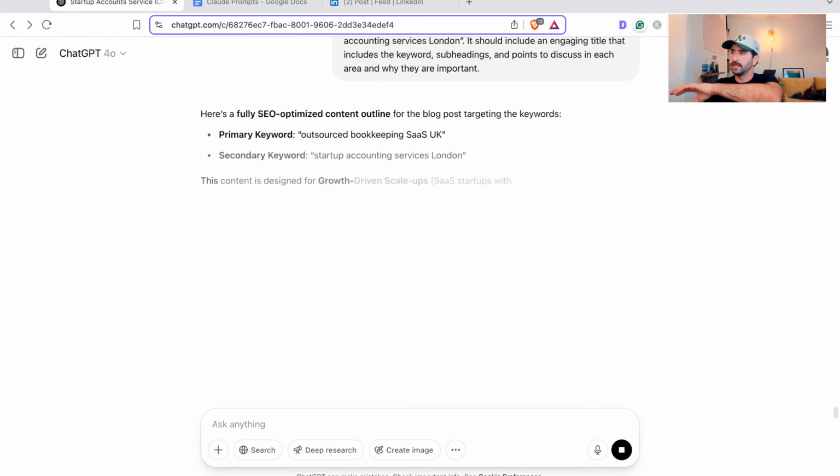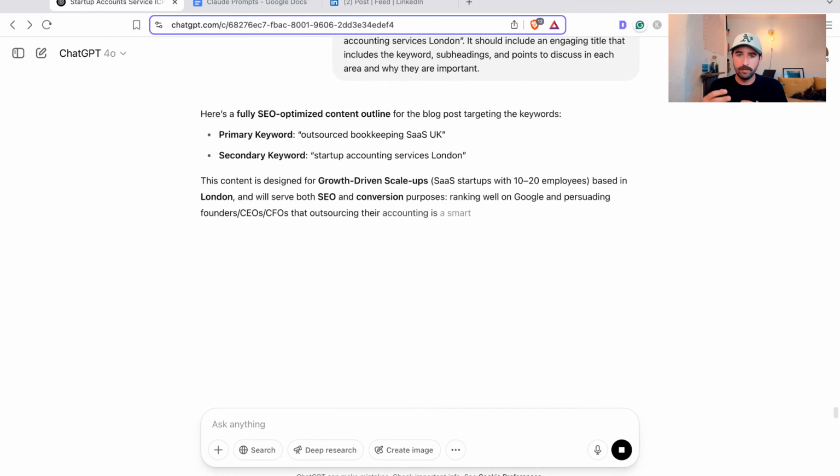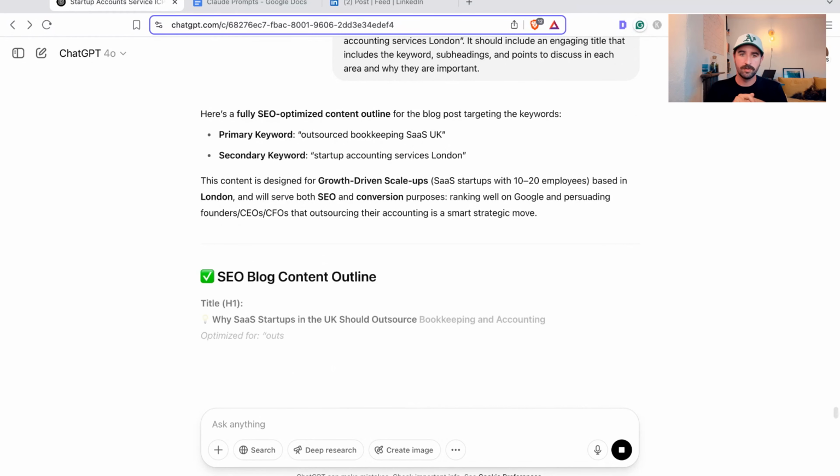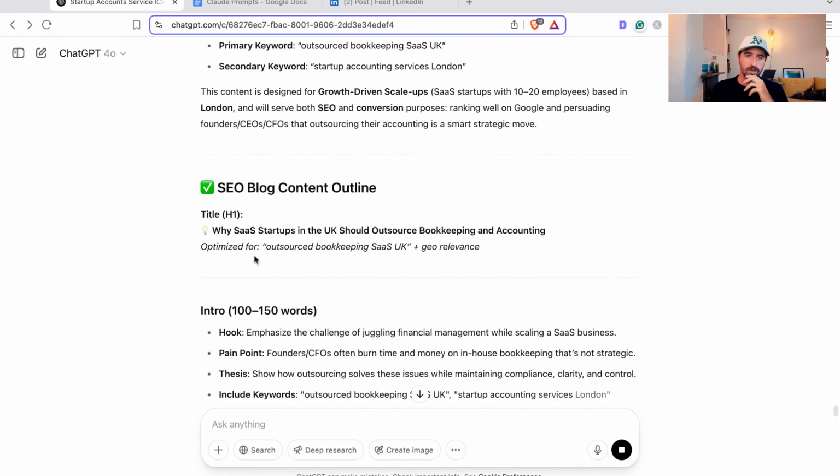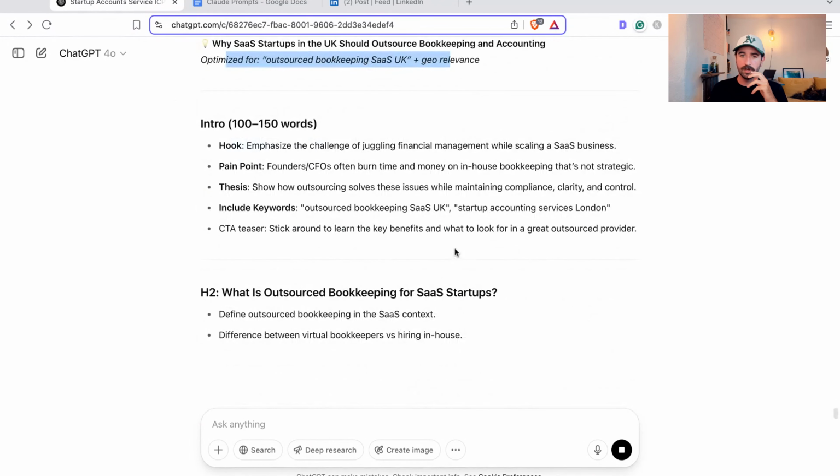I've actually got a more detailed article research and outline prompt we can use, but this is going to be a really good start for most people. And actually it's going to do more than a good job. So we've got our content outline, we've got our title, which we already know, and what it's being optimized for.